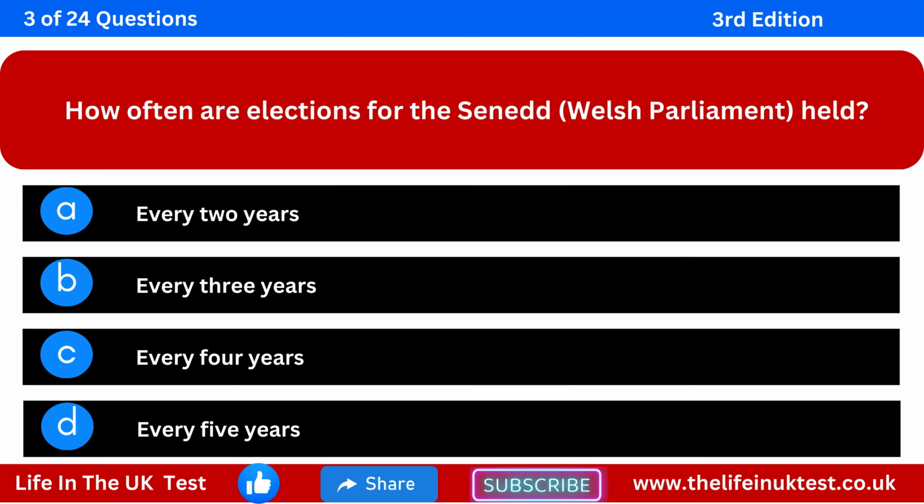How often are elections for the Senedd Welsh Parliament held? Option A. Every 2 years. Option B. Every 3 years. Option C. Every 4 years. Option D. Every 5 years.